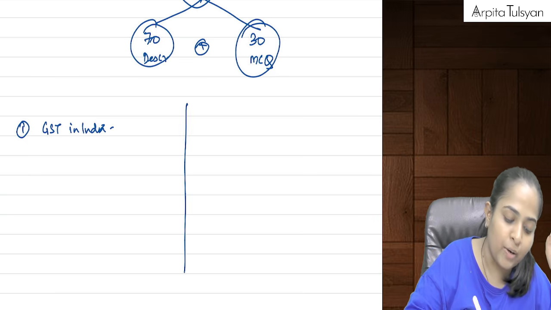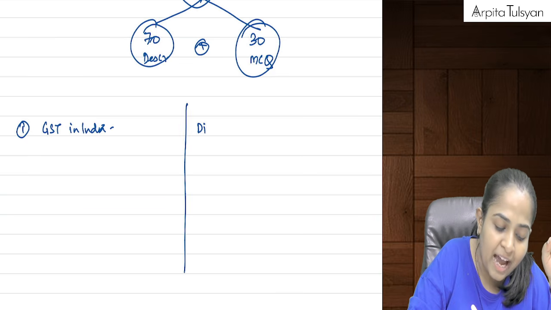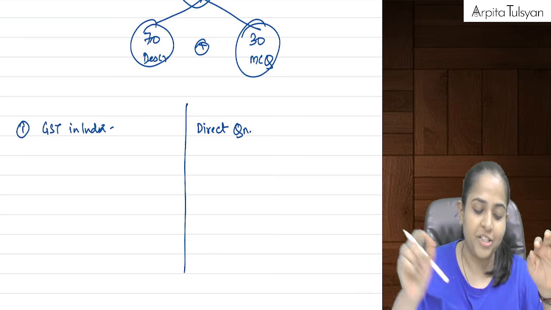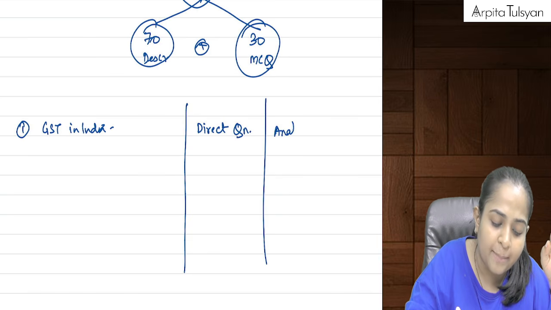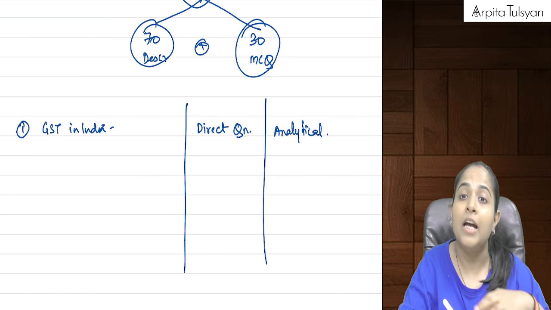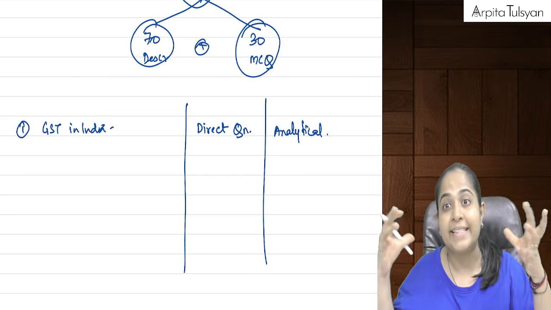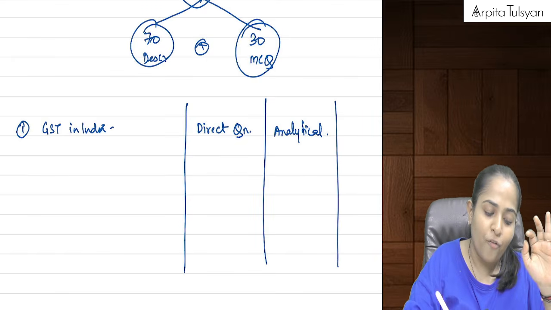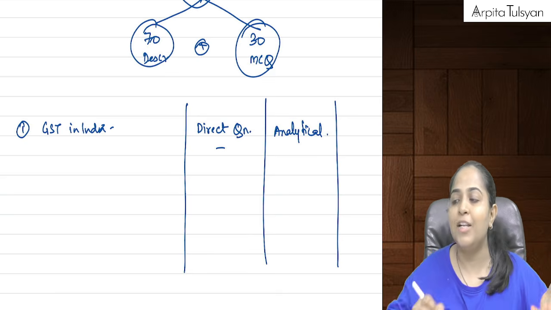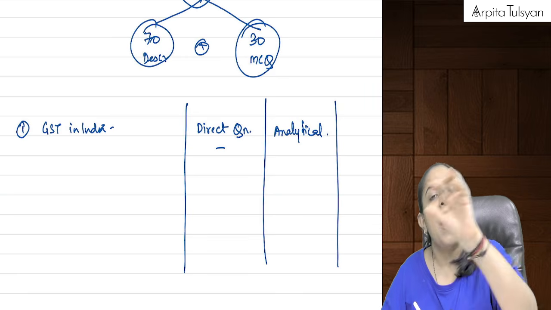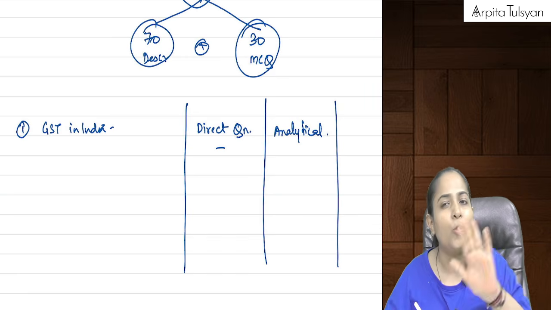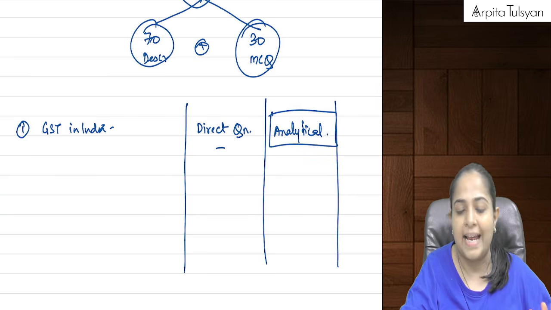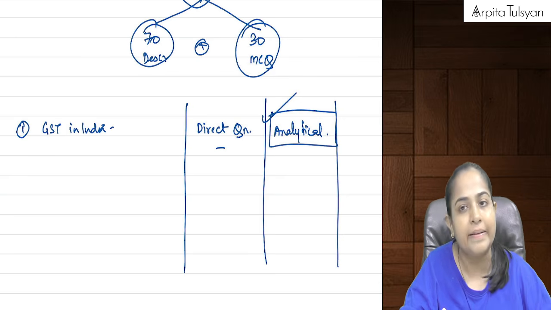Ma'am, in questions, which all questions are we going to solve? Please try to understand, in our compiler book we have first of all direct questions, one liner questions. Then we have analytical questions, good level of questions. Then case study based questions, not one liners. We are not going to do the direct questions, you can just read it once and try to give the answer on your own. No need to spend too much time there. The next part which we have to do is the analytical. So analytical questions I will be doing here in the class.